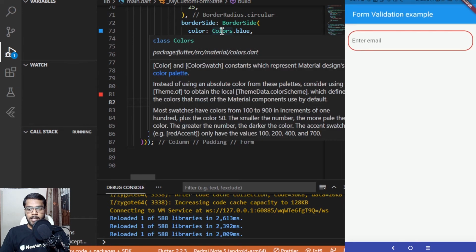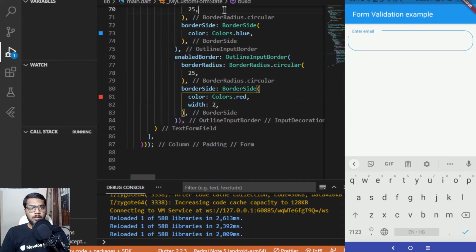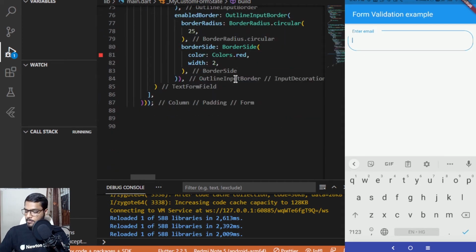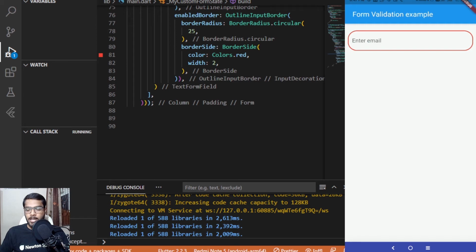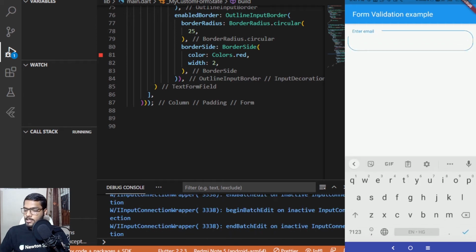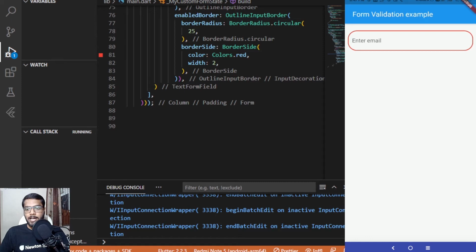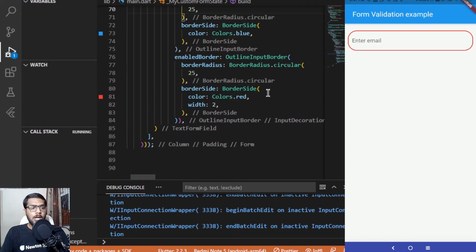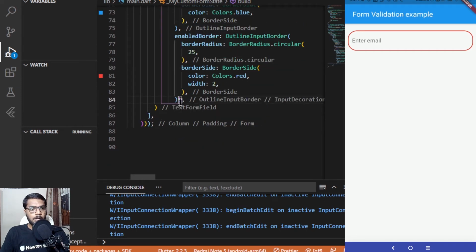And now you can see that as the border is enabled, so herein as you can see, when I have clicked on this border, the properties of the border have been changed to the focus border, as the border has come into focus when we are typing or interacting with the text form field. And when I click on this right over here and leave this text form field inactive, or I won't be interacting with it, in that particular case the properties will be of the enabled border, whatever we have added over here.